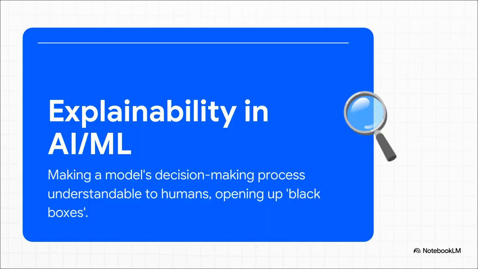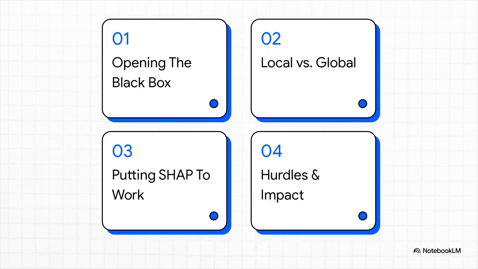So the answer here is explainability. It's really just the practice of taking a model's super complex internal logic and translating it into something that we as humans can actually understand. We're not just building models anymore, we're trying to give them a voice so they can tell us why they do what they do.